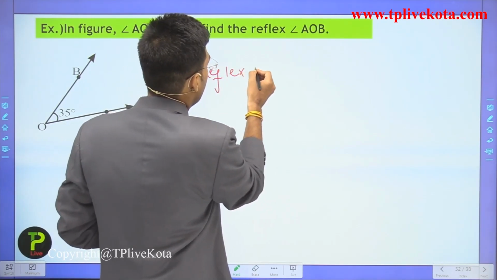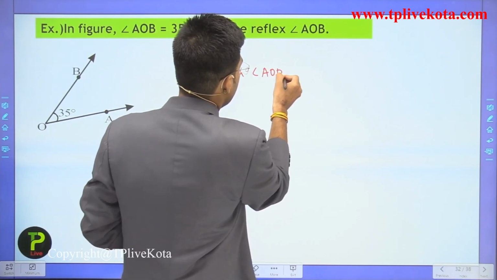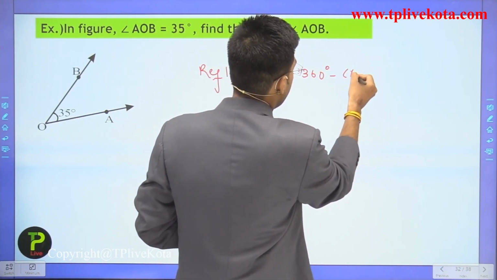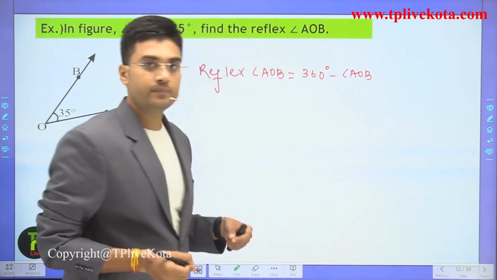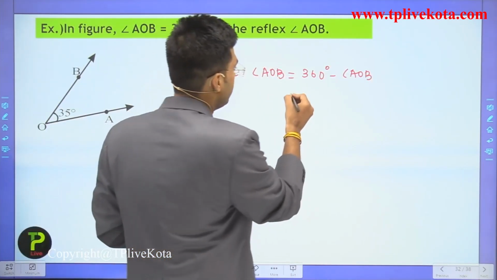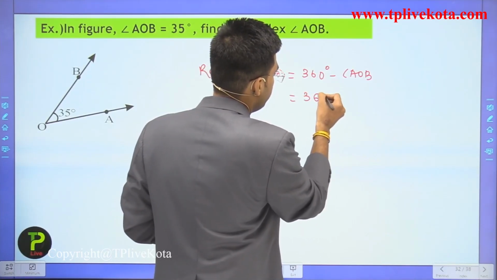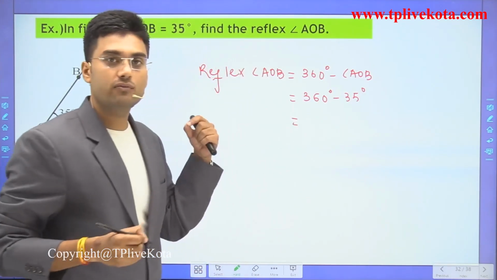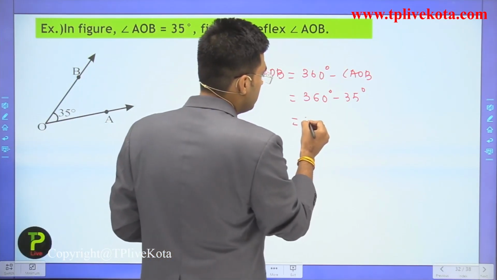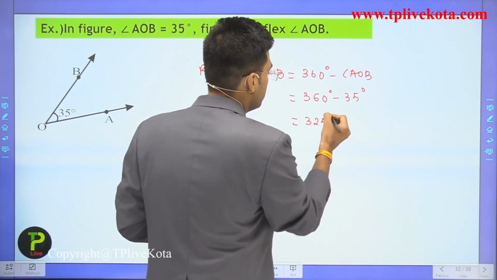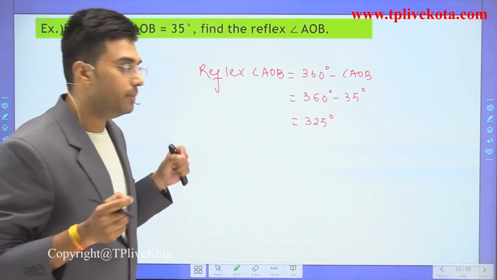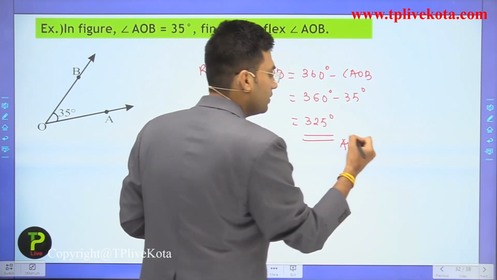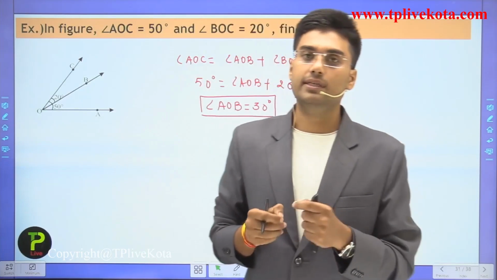Reflex of angle AOB is equal to 360 minus angle AOB. The value of angle AOB is 35 degrees, so it is equal to 360 minus 35, and when we solve this, we will get the value 325 degrees. So the reflex of angle AOB is equal to 325 degrees. Clear? I hope you understand this question.